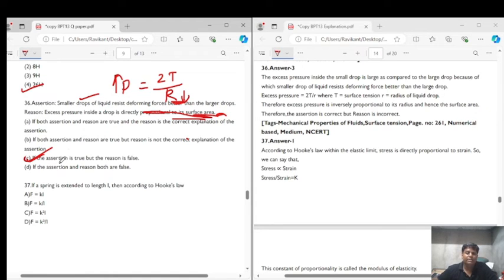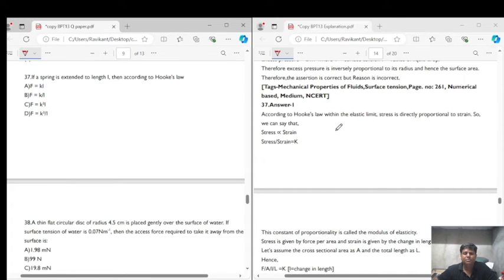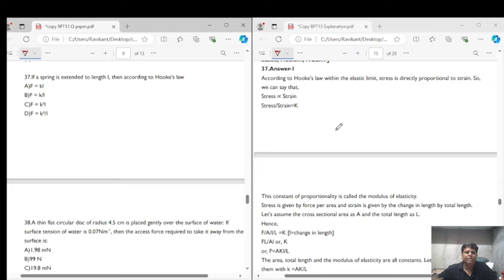So now let's get into question number 37. Question number 37 says that if a spring is extended to length L, then according to Hooke's law. See, according to Hooke's law, within the elastic limit, the stress is directly proportional to the strain.